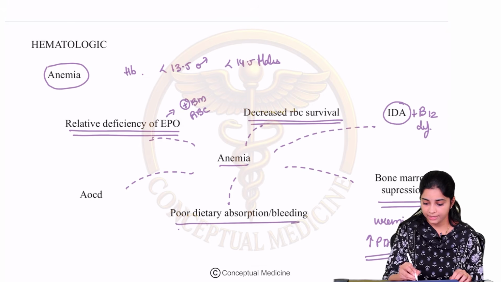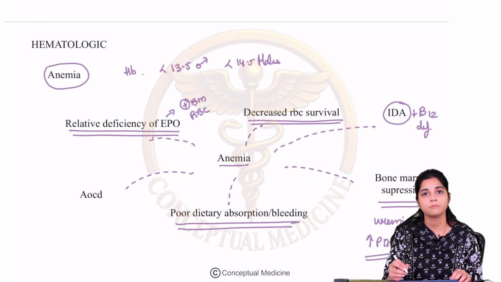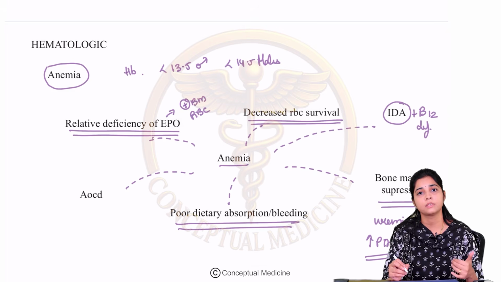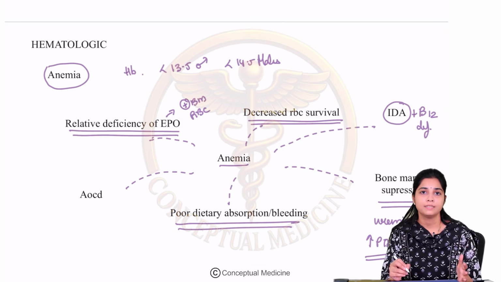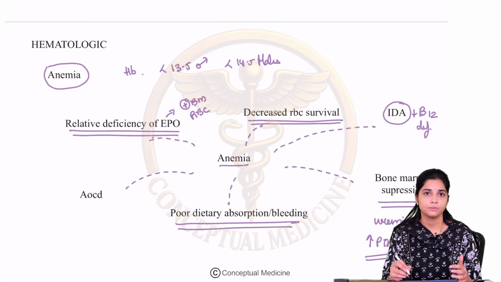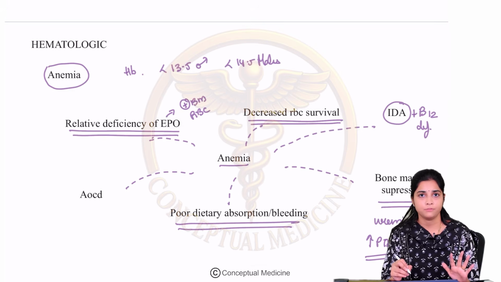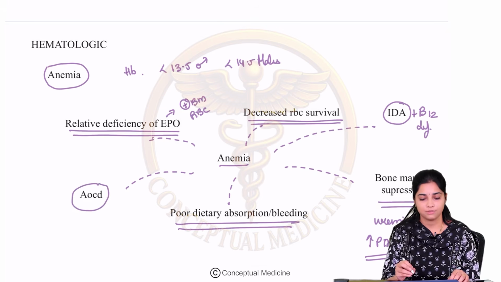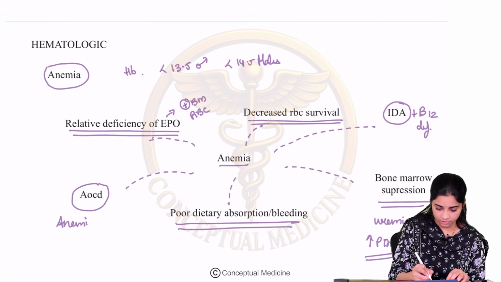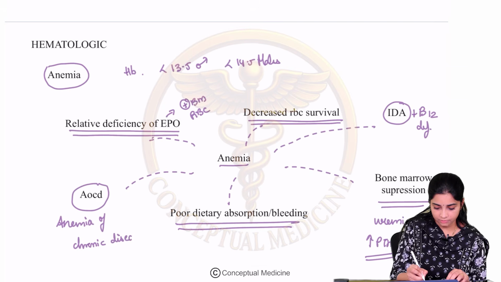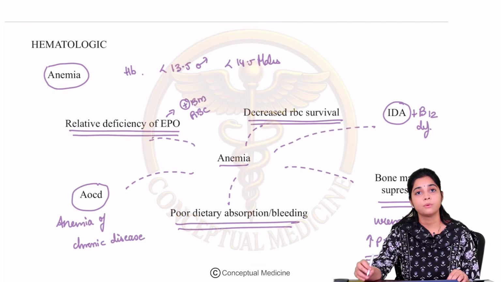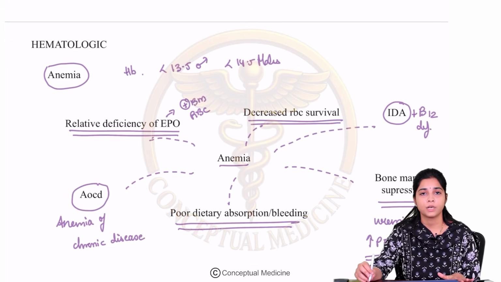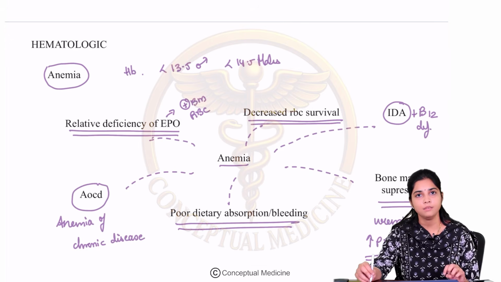Then there can be poor dietary absorption, or there can be loss of blood from somewhere, because CKD also has a pro-bleeding state, right? It can contribute to bleeding diathesis. And most importantly, CKD is associated with anemia of chronic disease, or anemia of inflammation, because CKD is a pro-inflammatory state. So these are the various reasons why you can have anemia in a CKD patient, right?